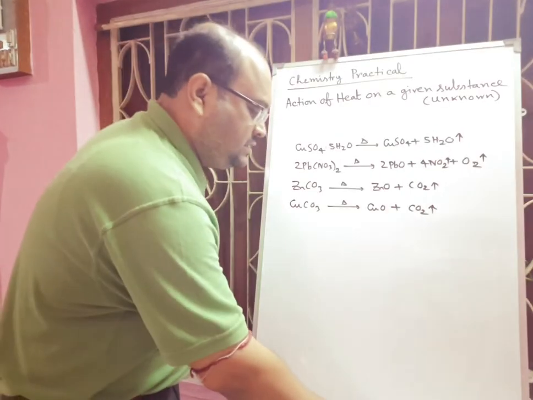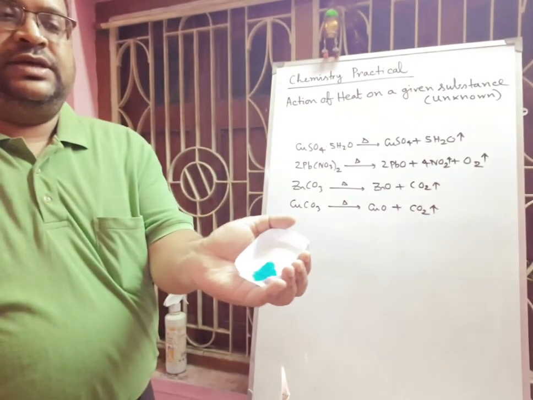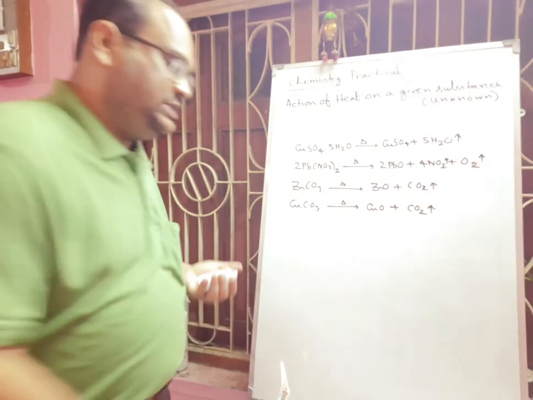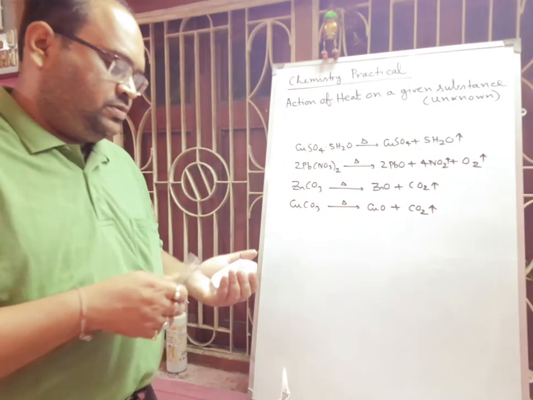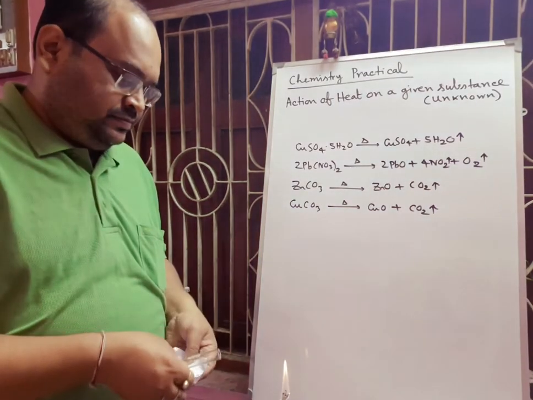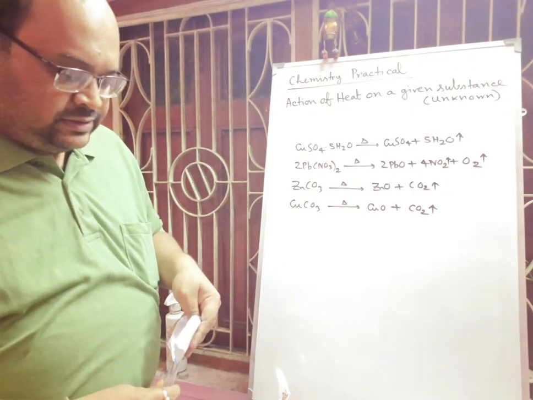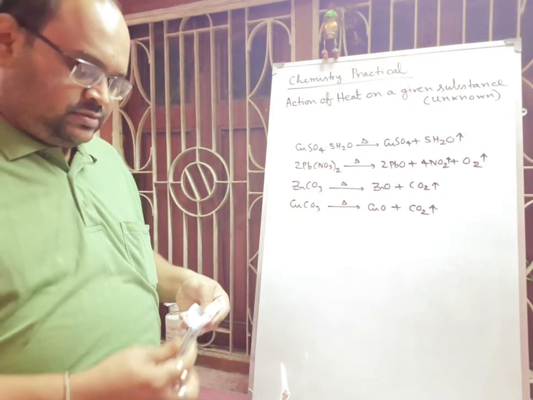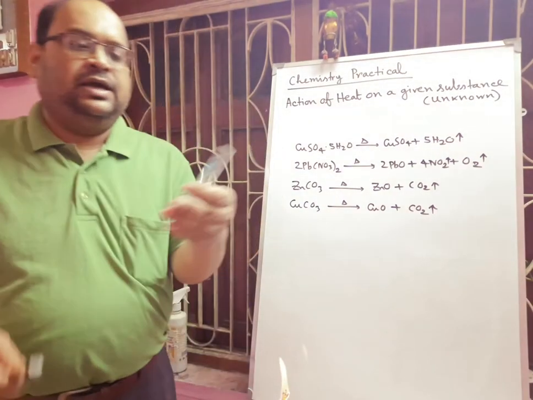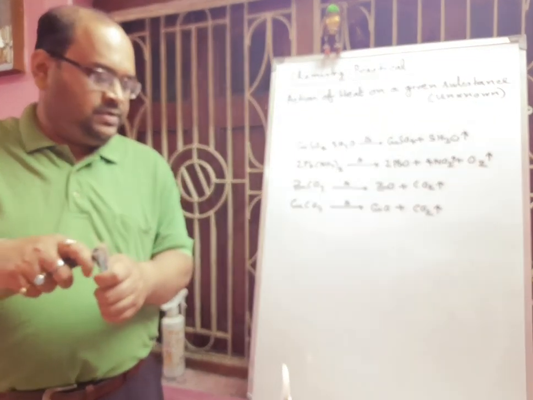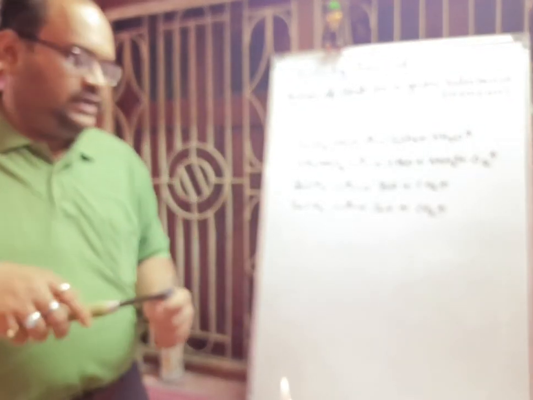So the first substance you see is blue in color. You see this substance, blue crystals. We'll take this crystal inside a test tube, and then we'll try to apply heat. So we have taken a little bit of substance, and here we have a spirit lamp. Now we'll apply heat.